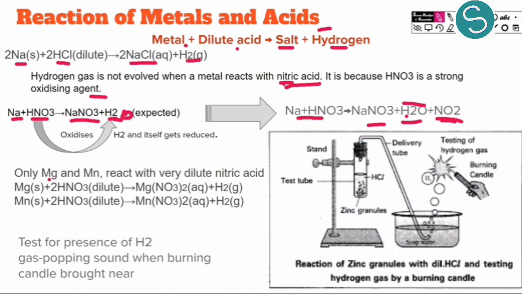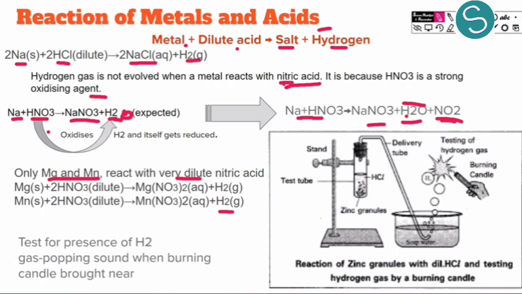Apart from this, other metals form hydrogen gas. Only magnesium and manganese react with very dilute nitric acid to form hydrogen gas, but apart from them, the other metals react with nitric acid to form water and nitrogen dioxide.